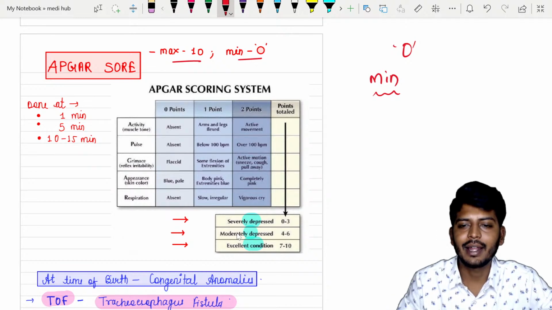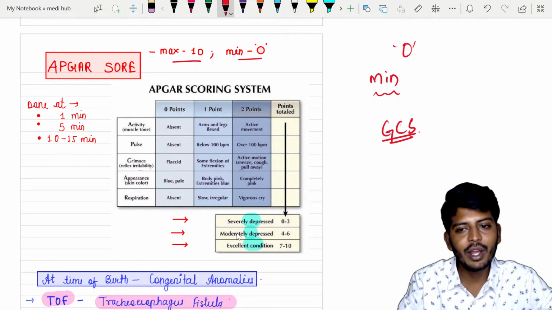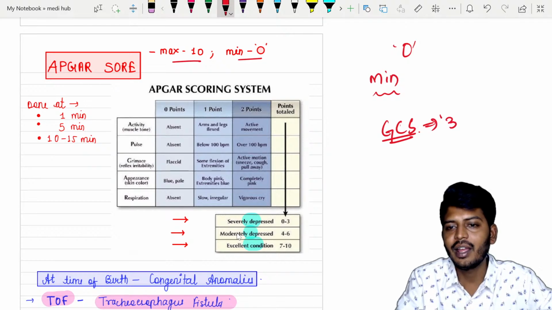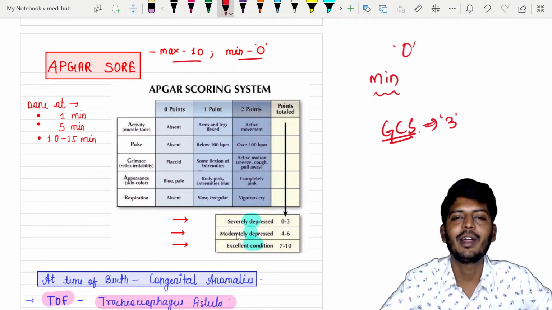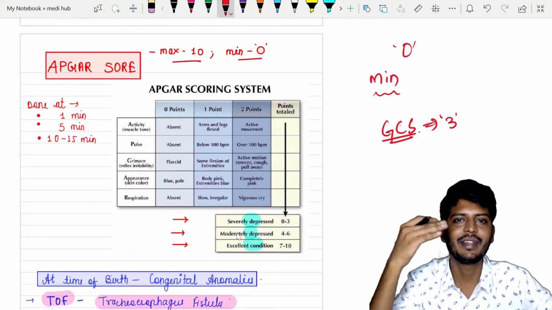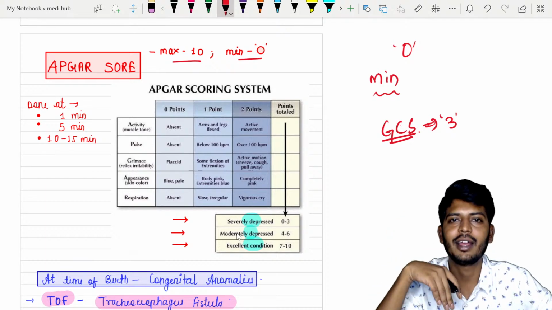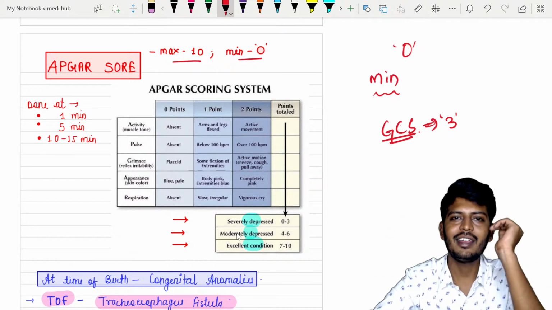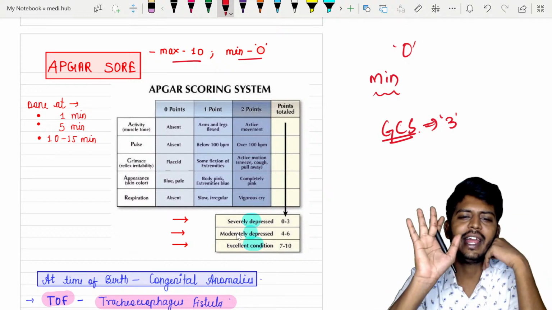But in the GCS, the lowest is what? The lowest is 3. Okay, there is a joke we used to tell. One of my friends had failed in one subject during MBBS time, and he got 0. He himself comes and says, in the Glasgow Coma Scale even a dead body gets 3 points, but how did I get 0 marks?